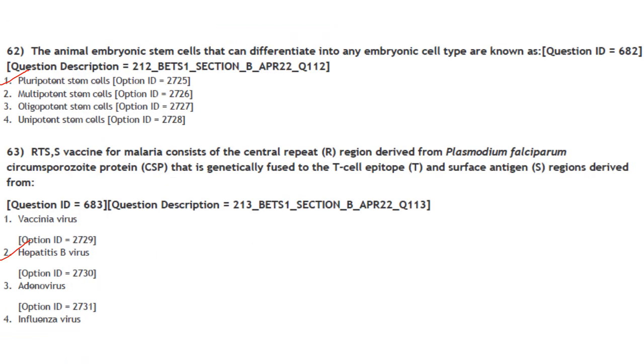The next one. The animal embryonic stem cells that can differentiate into any embryonic cell type are known as pluripotent stem cells. Then the RTS,S vaccine for malaria consists of the central repeat R region derived from the Plasmodium falciparum circumsporozoite protein that is genetically fused to the T cell epitope, and surface antigen S regions derived from hepatitis B virus. Answer is option 2.